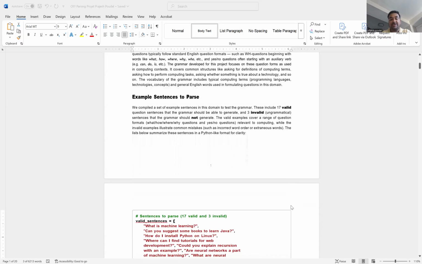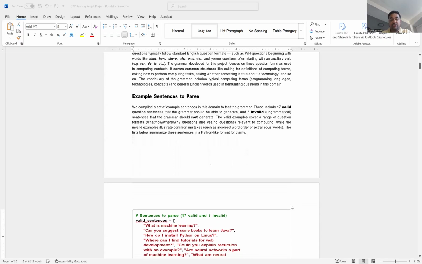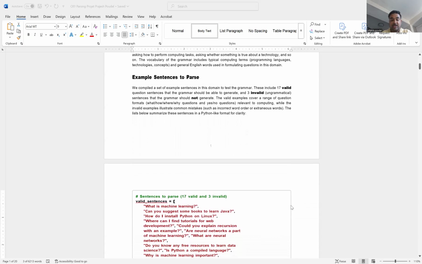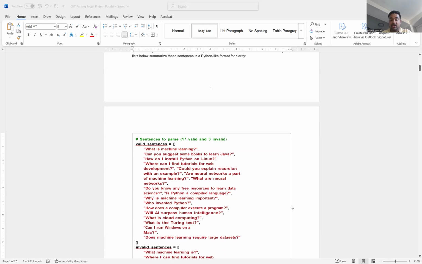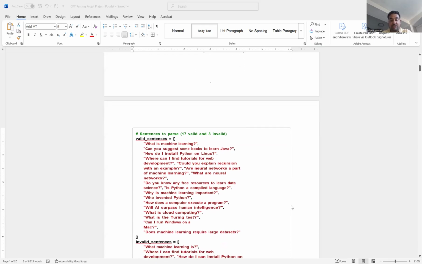I have taken 17 sentences which are valid sentences. For example, I've taken: What is machine learning? Can you suggest some books to learn Java? How do I install Python or Linux? Do you know any free resources to learn data science? Will AI surpass human intelligence? What is the Turing test? And so on.